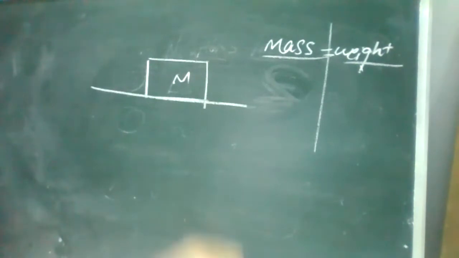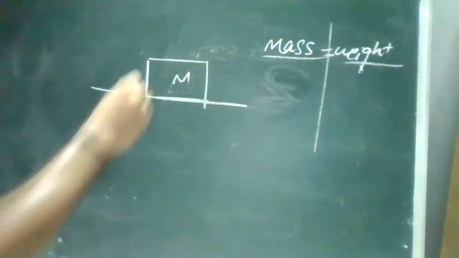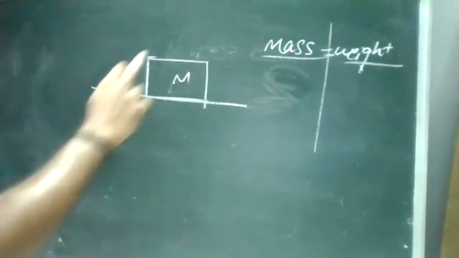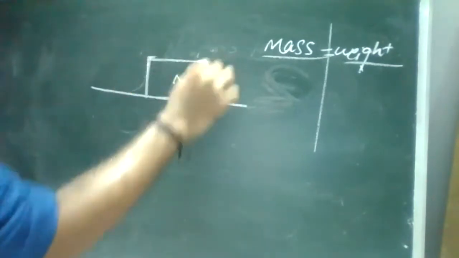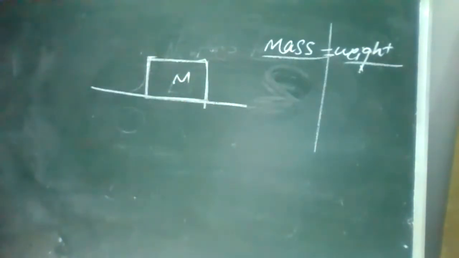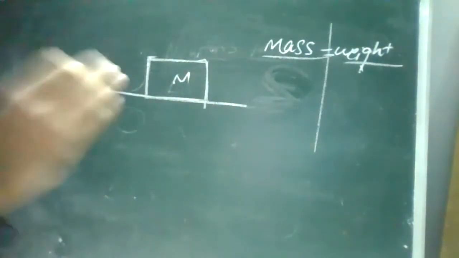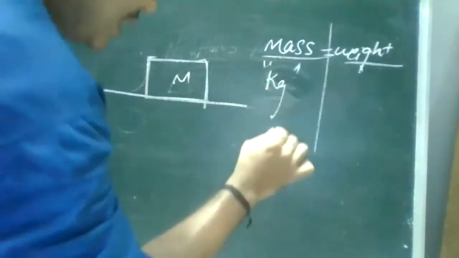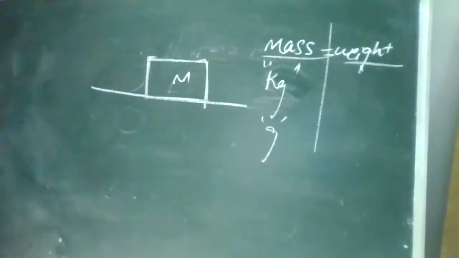We'll take an example with Newton's first law itself, inertia itself. For example, assume there is an object. The object has its own shape. For example, it is a rectangular shape. It is occupying some space. When any object occupies some space, we call it mass. The unit of mass is kgs, grams. Any object which is occupying some space is nothing but your mass.